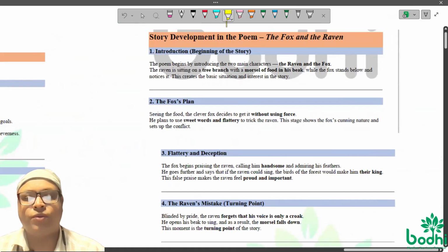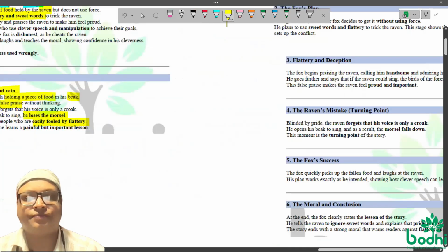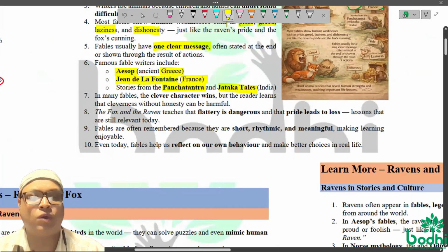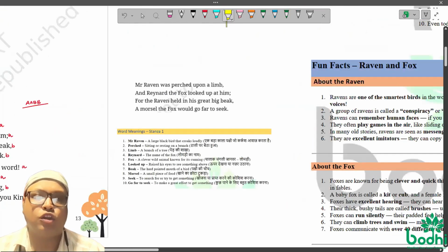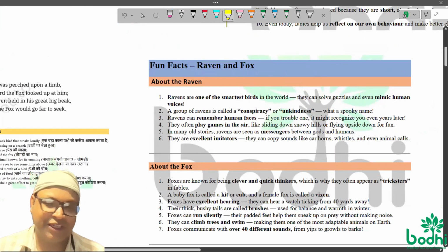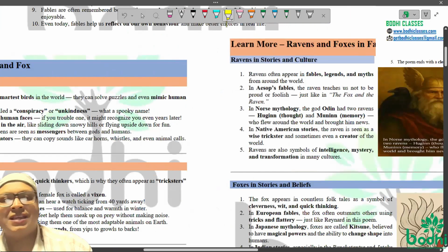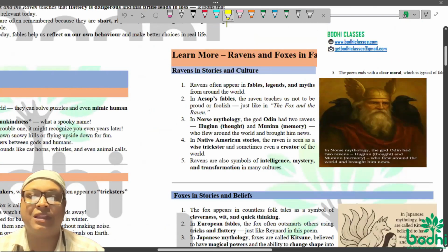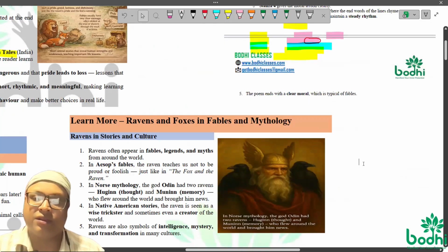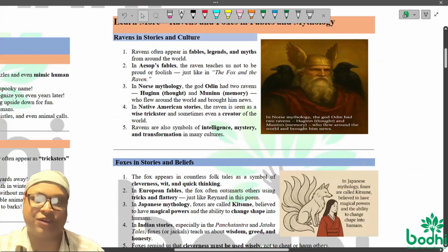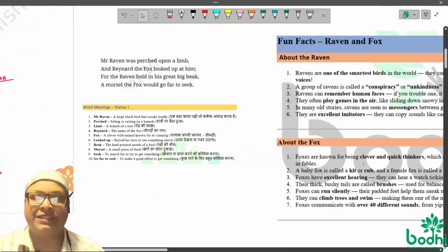So we will now go through it stanza wise in detail. Remember, for every stanza we will have line by line meaning, and then fun facts I have added here. We shall talk about the fun facts. Then we will also talk about the learn more section: what can we learn from this particular stanza? We will talk about this also here. Let's talk about the first stanza. Take a look.